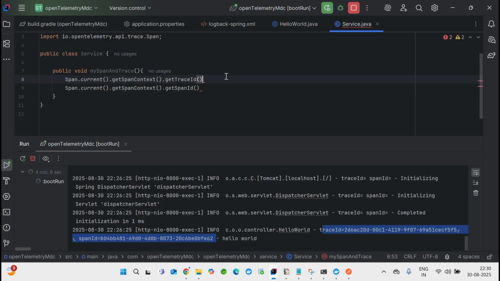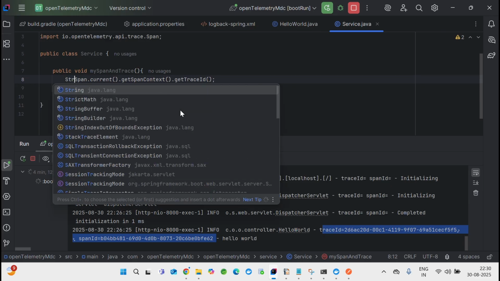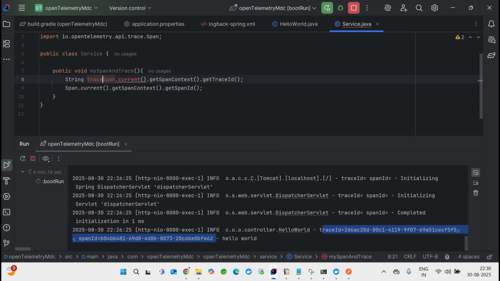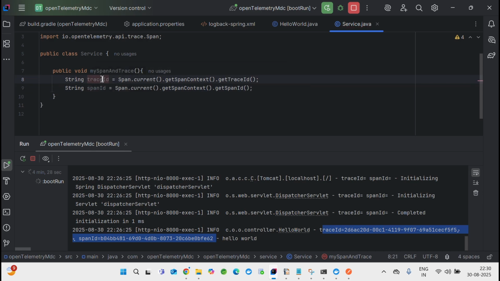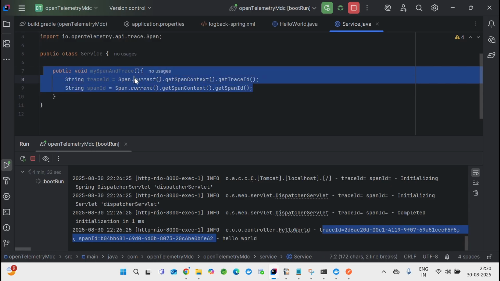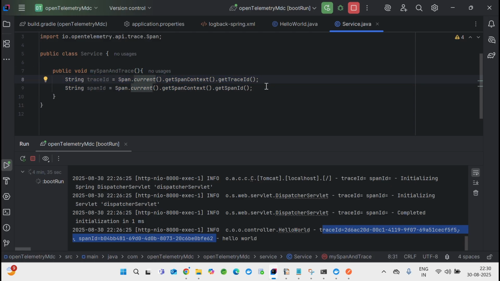From the current span, it will take those values, and you can assign them to a variable, say String traceId equals this, and String spanId equals this. So both of these are done. That's how you can grab these two values from the context, and if these things are available, it will show the value, otherwise it will be null.